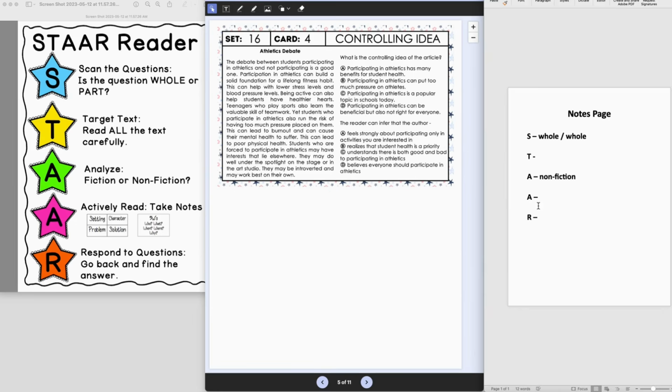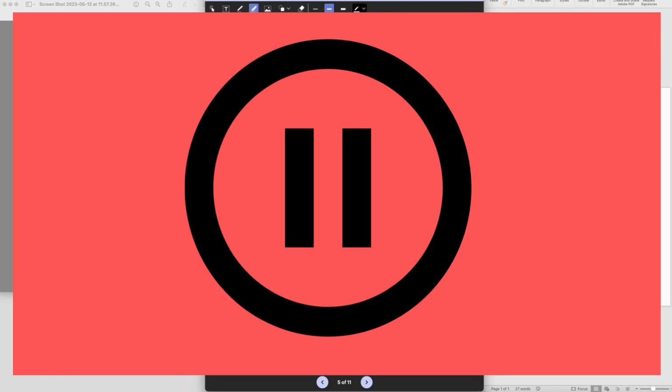So let's think about who this is about. So this is about students and specifically student athletes. What is it talking about? It's talking about kind of the good and bad of athletics. And when is this happening? Well, it doesn't really say, but I don't think that's super relevant here. Where is this happening? Well, this is at schools. And why? I think they're trying to educate us more about both sides.